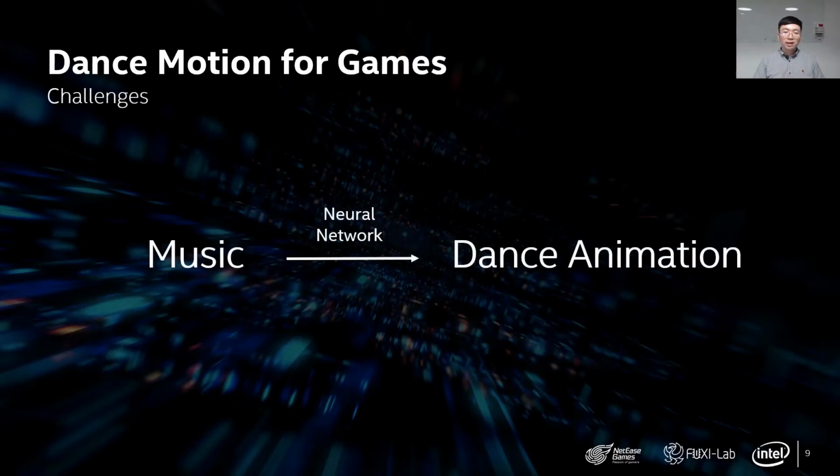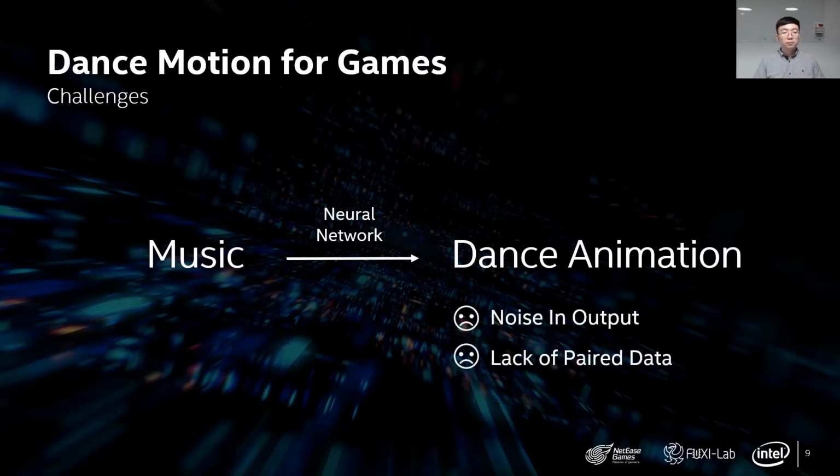So, our goal is to design a system that can automatically generate dance motions with minimal human intervention. The most obvious solution to this problem might be using a neural network, either a CNN or RNN, to learn a mapping between music feature sequences and dance motion sequences. So when we input a piece of music, the network gives us the corresponding 3D animation. However, the quality of this end-to-end solution is not stable due to the lack of paired training data between music and 3D motion.